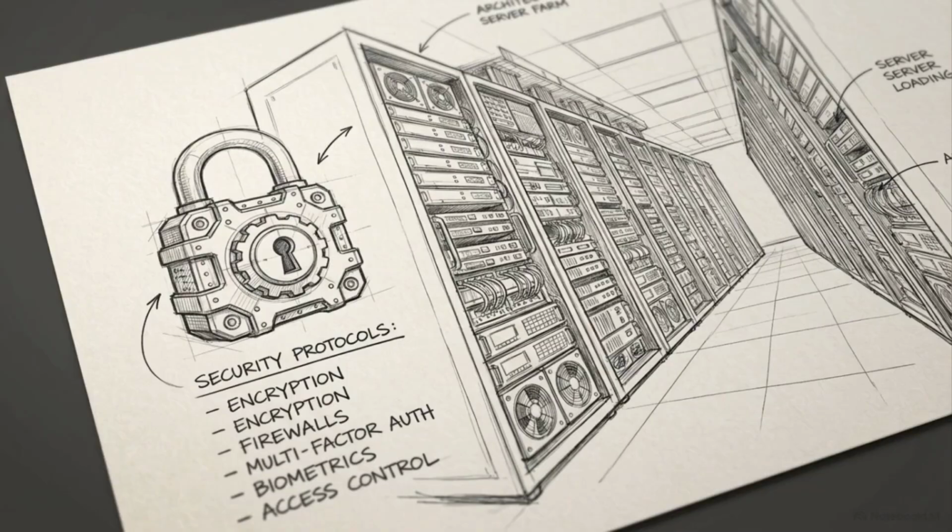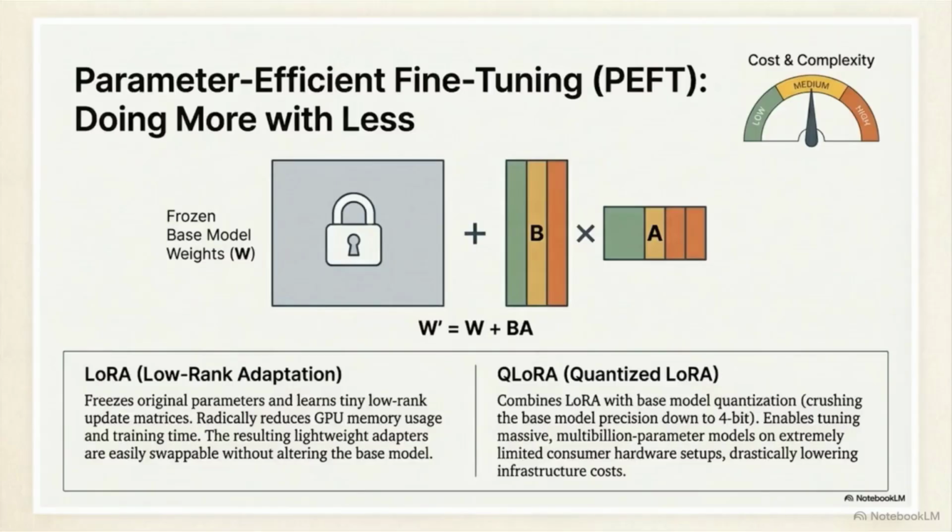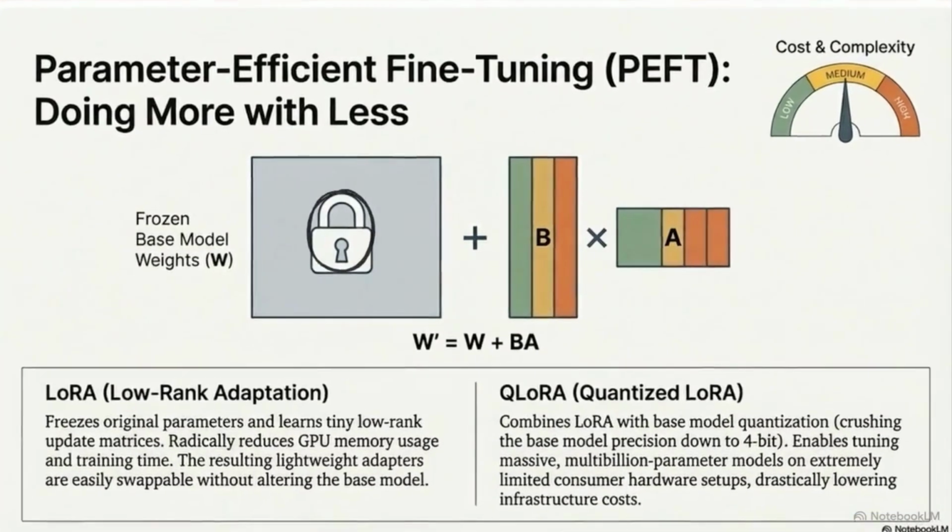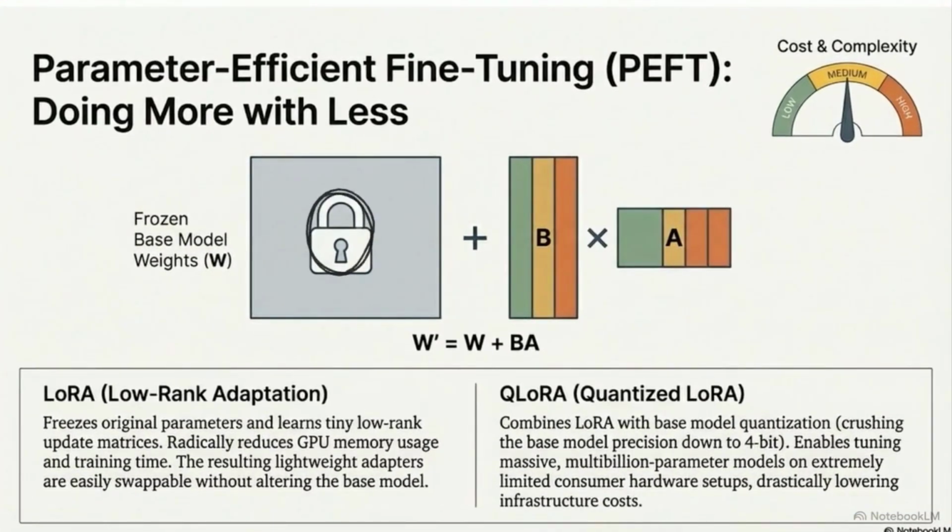This diagram illustrates PEFT. These mathematical shortcuts bypass compute constraints, allowing model training without a hyperscale data center. The most common method is LoRA. It freezes massive original parameter matrices and trains tiny secondary update matrices, radically reducing memory usage while allowing customized behaviors.